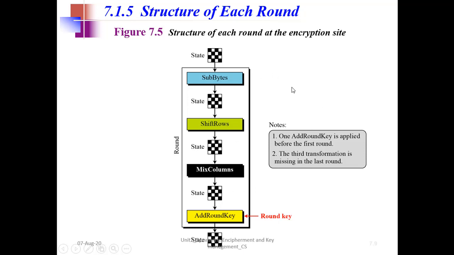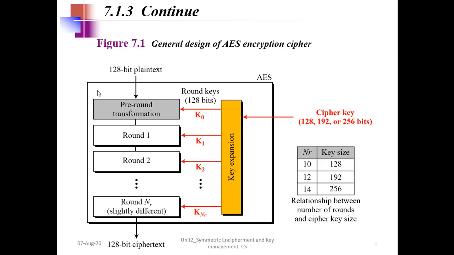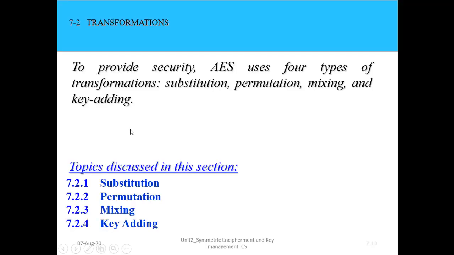What is important here is that one add round key is applied before the first round. So this is the structure of each round, but before round 1, one round key is already applied, as we can see here. That's what is written in the note. And the third transformation is missing in the last round, meaning round Nr will not have the mix columns transformation. I think this is very simple, and just by reading the diagram you can understand what you have to write, so I have not included any notes here.